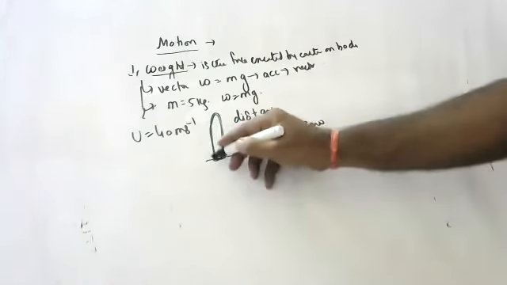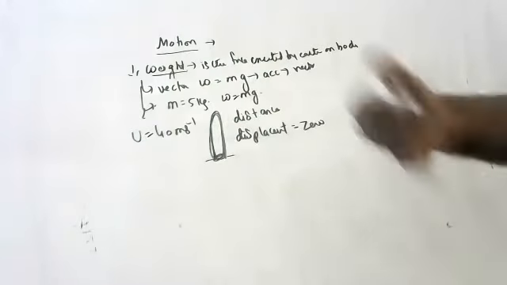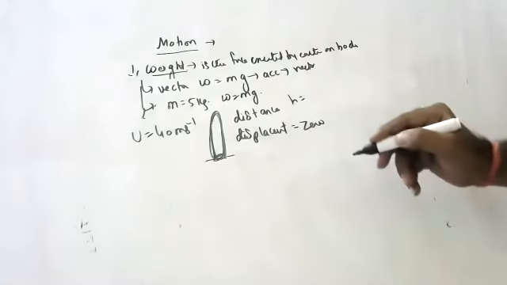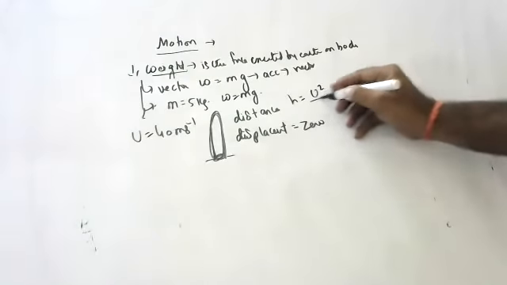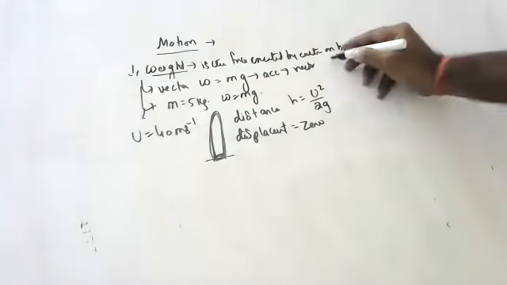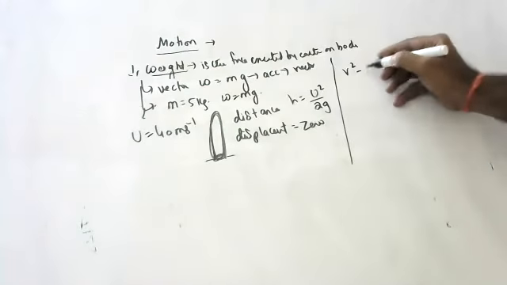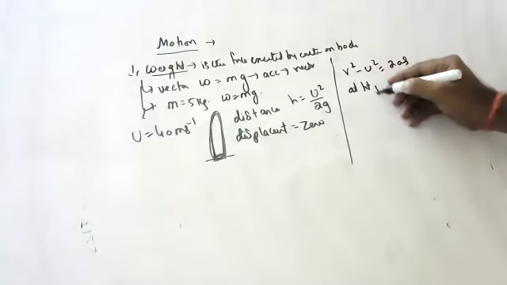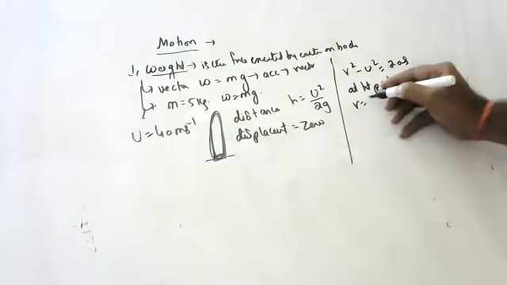Coming to the distance, it is going up and coming down. How much is it going up? Maximum height covered by the body. I gave one formula. Anyone remember? U square by 2g. Anyone of you remember how to derive it? Those who forgot, I will show you. V square minus U square is equal to 2as. At the highest point, V is equal to 0.